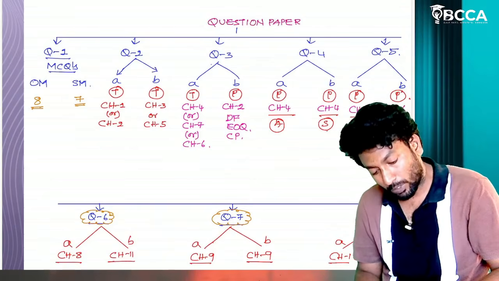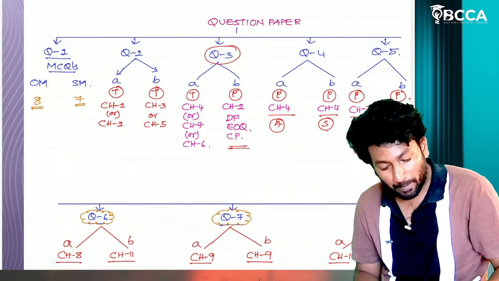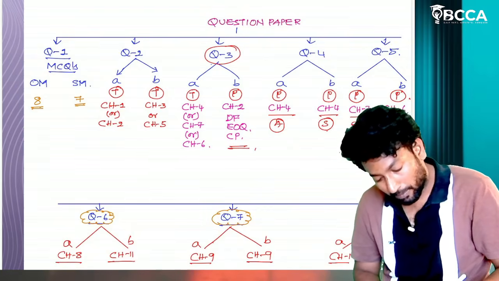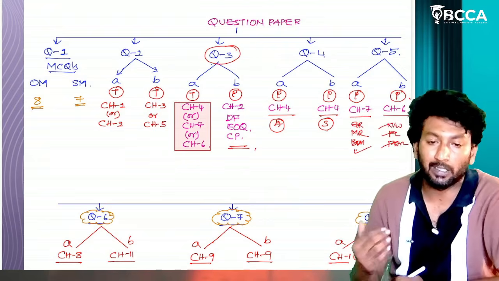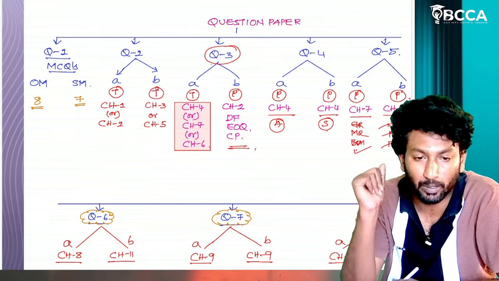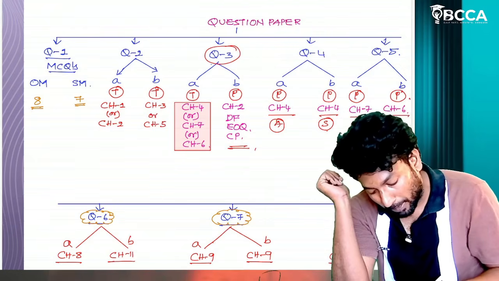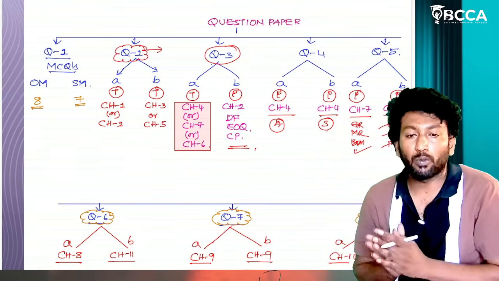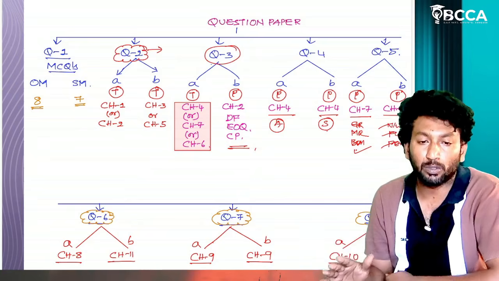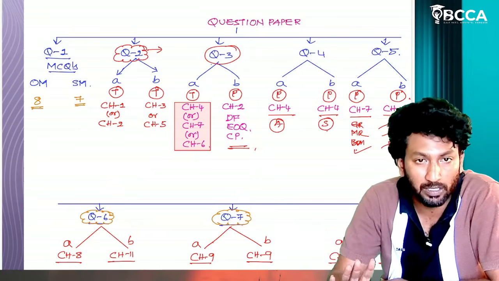Next, question number 3 is a problematic question from chapter number 2, an easy chapter. And from chapters 4, 7 and 6, there are nearly 10 theoretical questions. Learn those theoretical questions and you can definitely write these 3 questions. For this other theoretical question, there are 10 to 15 theoretical questions; learn those and you can write these 4 questions.